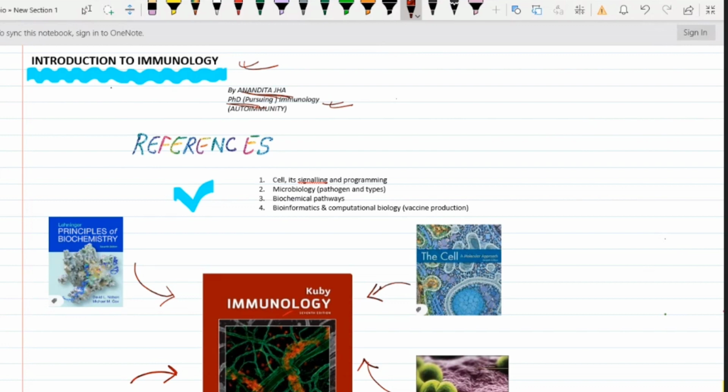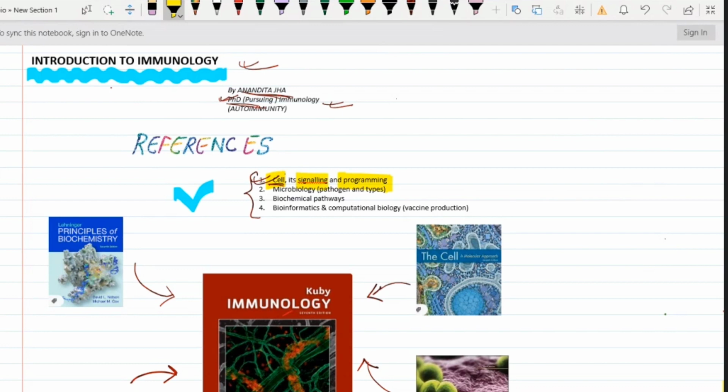As I am pursuing my PhD in the same subject, I think I will be taking the lecture at its best. Now you see, for studying this whole lecture series, you must be clear with some things. First is the cell, right? There must be a clear-cut vision about what the cell is, what the various components are, and all about that. Then the signaling portion of the cell and the programming portion of the cell.